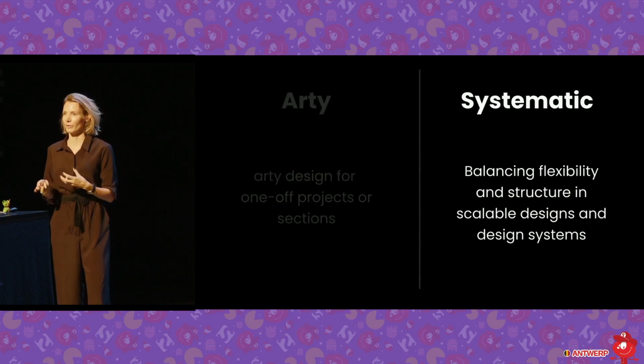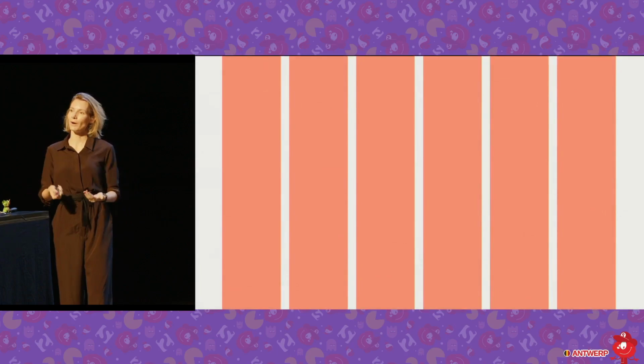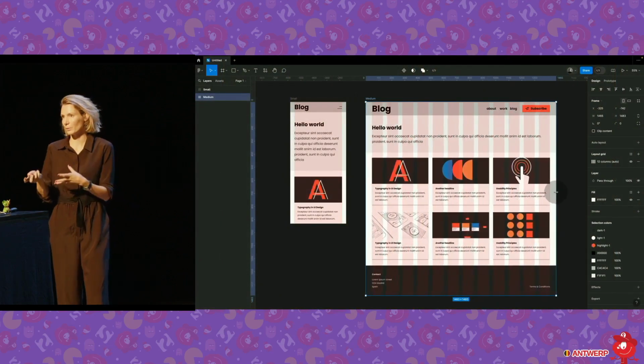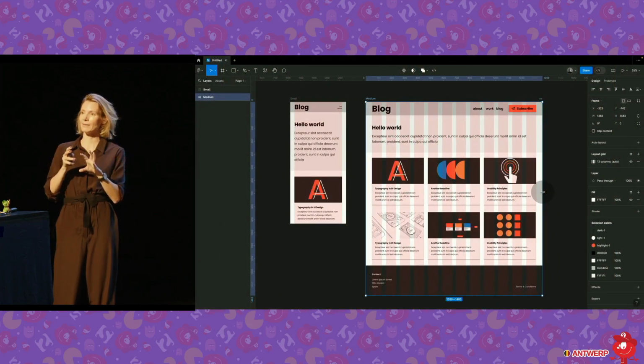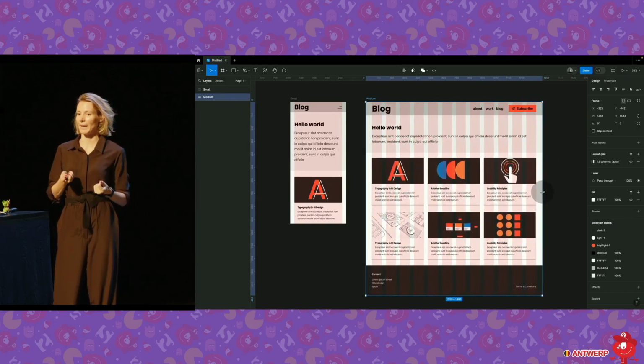If you're working on a more systematic approach, which I think most of us do most of the time, then it's fine to use the tools you know. Use a grid, use those systems, it's absolutely fine. In Figma, that's what we can do. We can set up our components with auto layout, we can place them into a grid, use constraints, and we can even have this responsive behavior.